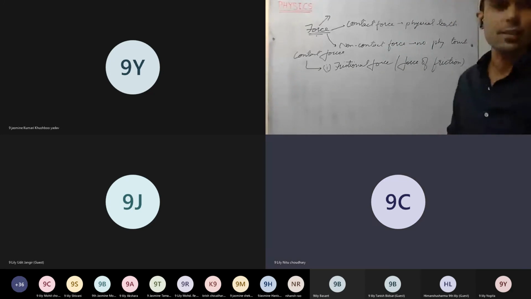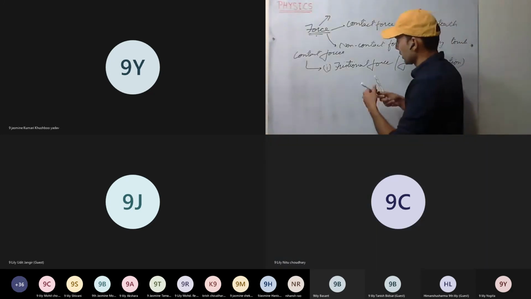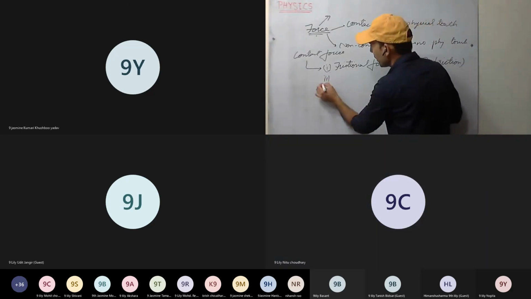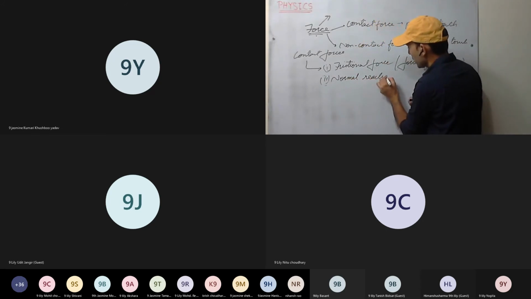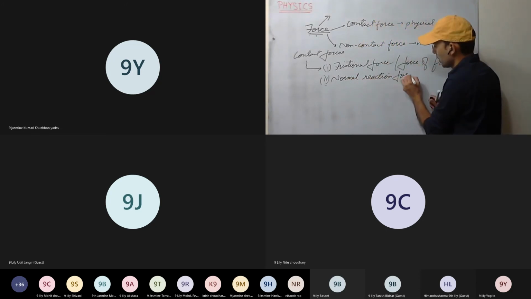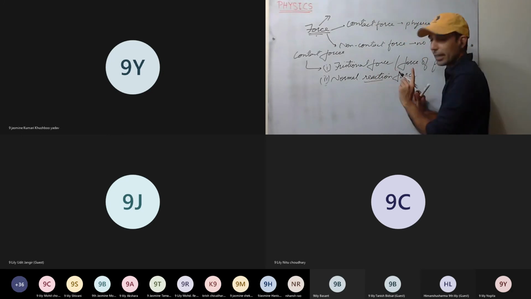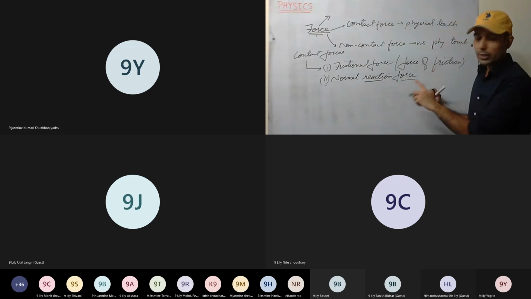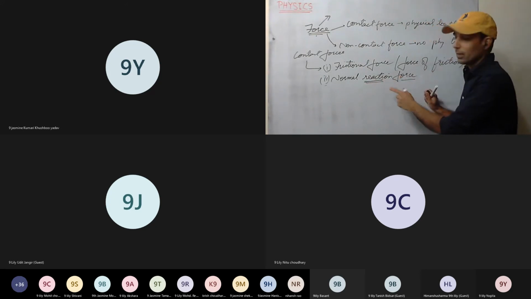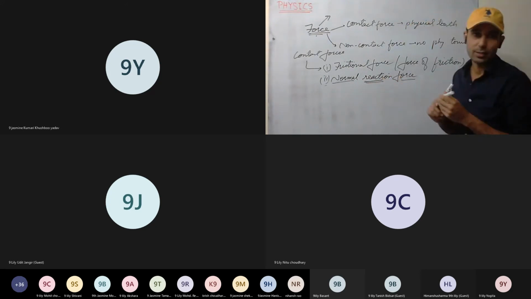Next is normal reaction force. That means it reacts; it is a reaction. So if we apply some force, there will be a reaction to it, and that will be normal to it.